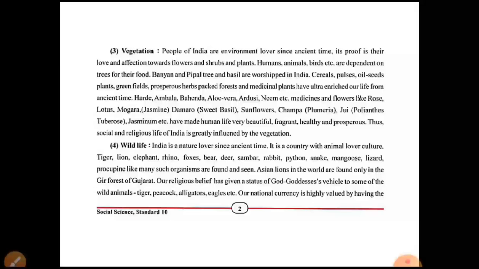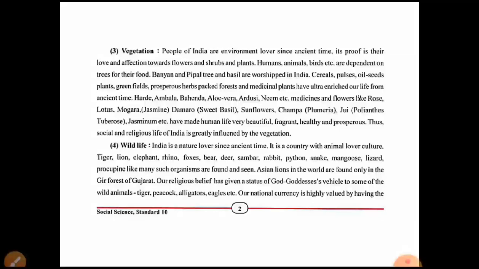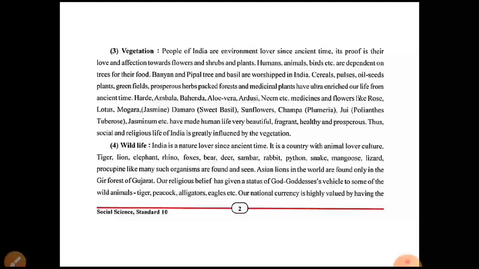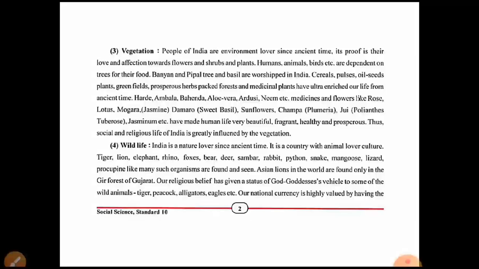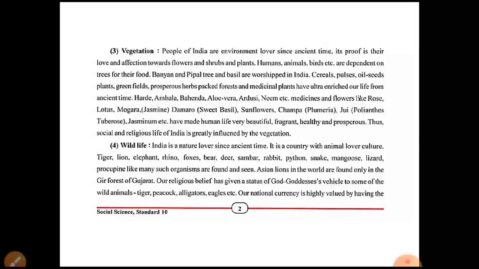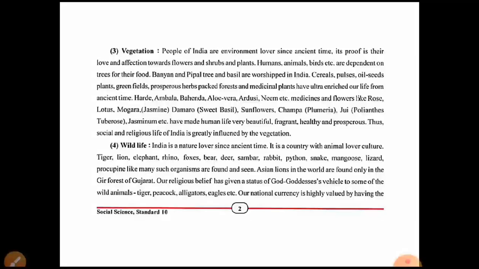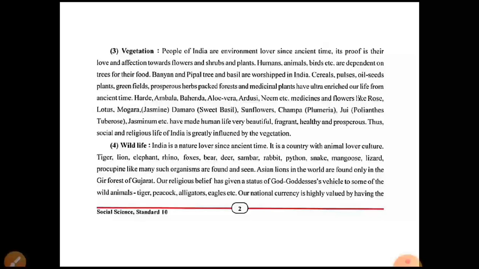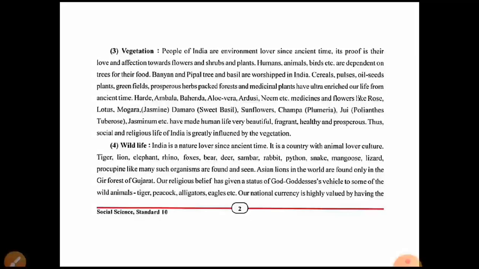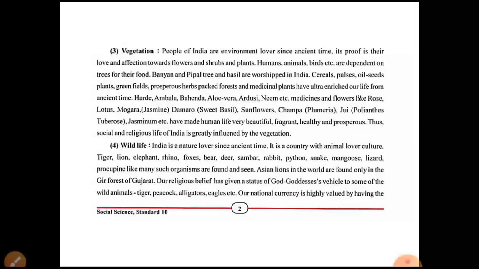Asian lions in the world are found only in India, in the Gir forest of Gujarat. We cannot find Asian lions anywhere else in India, even in the world. Our religious belief has given the status of gods' and goddesses' vehicles to some wild animals. Some gods and goddesses travel on animals like the tiger, peacock, alligator, eagle, etc.